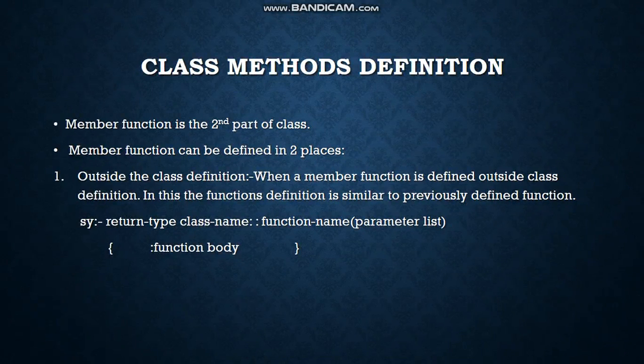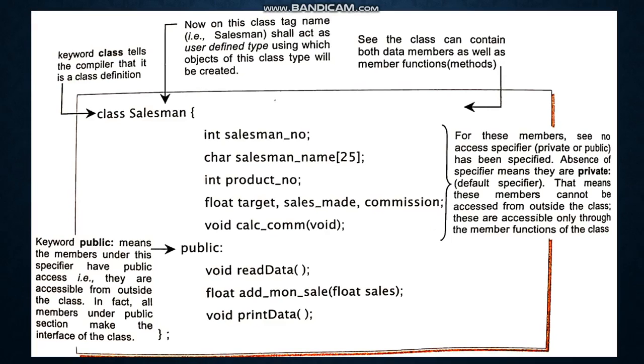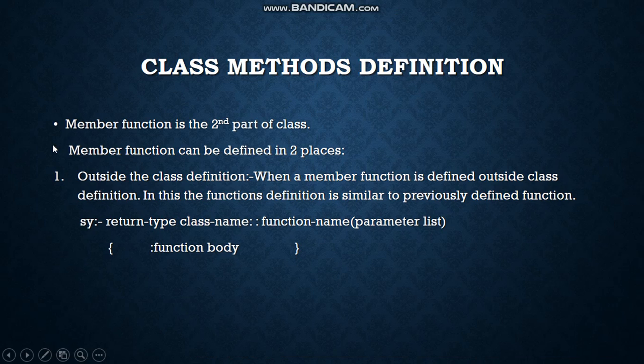The above specification is incomplete. We still have the second part of the class specification to do. Now we have to provide code for the member function. We have defined the functions but there is no body for the function. So for that we have to define the body or the code for the member function.